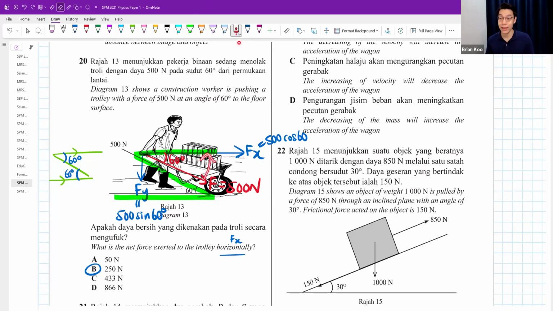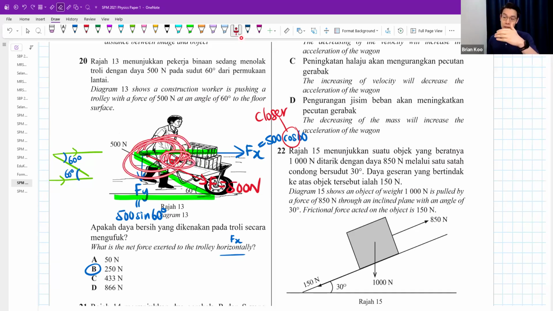To get closer to Fx, you need to go closer to the angle. 500 goes closer to the angle. Cos means you are going closer. This is how you should remember it. The 60 degrees on top here, 500 Newton is going closer to the angle. You must know where the angle is. Okay, 500 goes closer to 60 degrees.